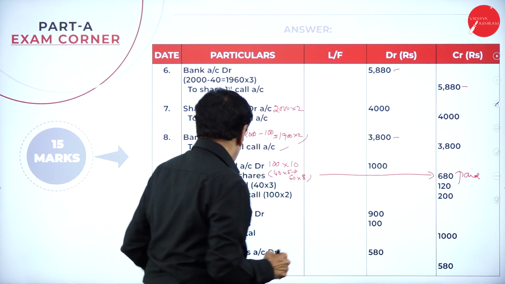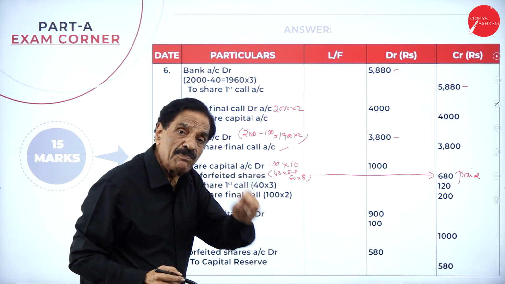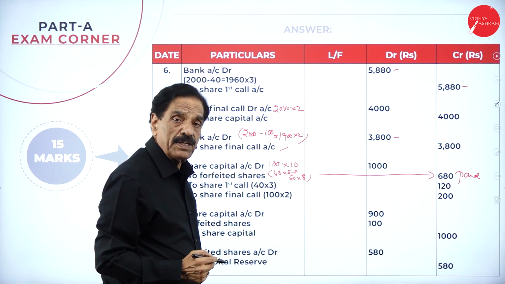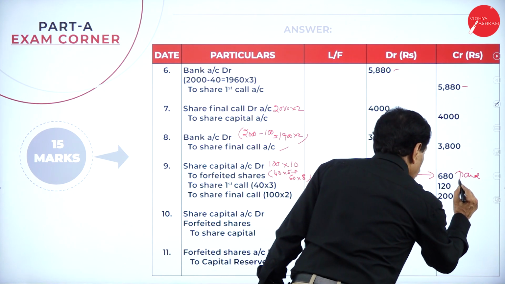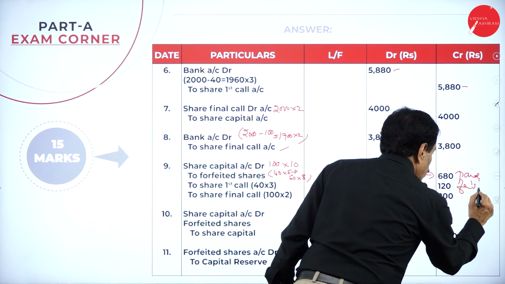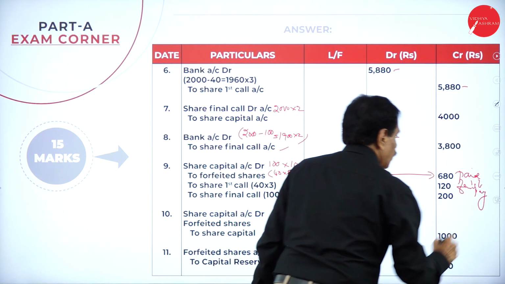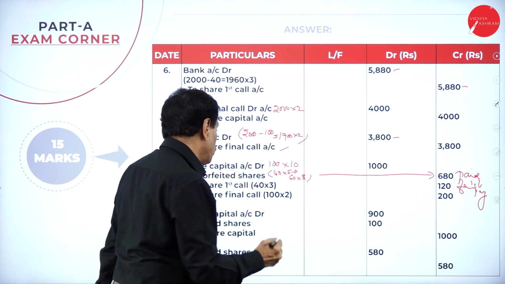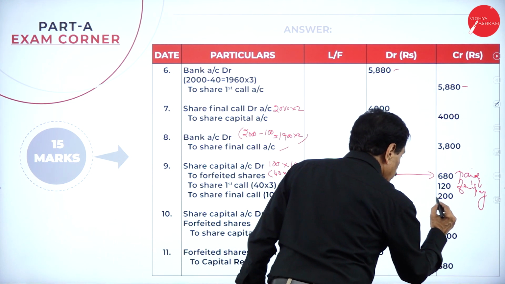Now, first man fails to pay the first call. On how many shares? 40. 40 into 3 is 120, fails to pay. Final call, both have failed. Both 100 into 2, fails to pay.